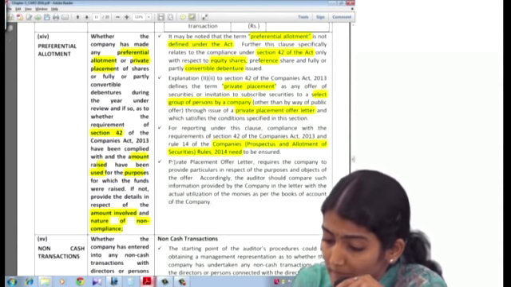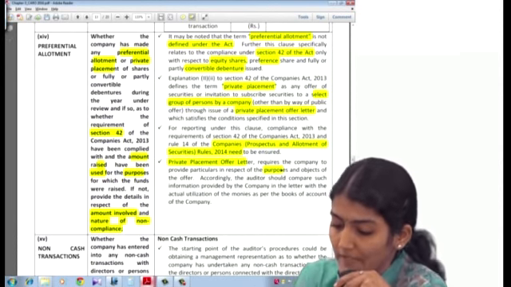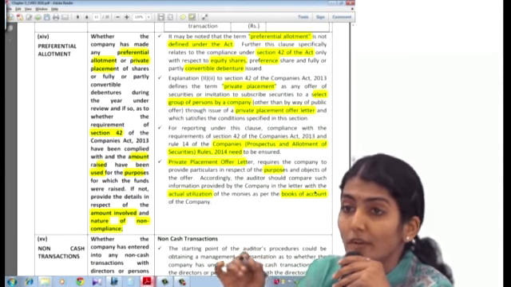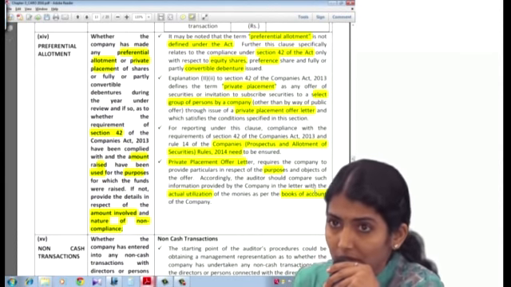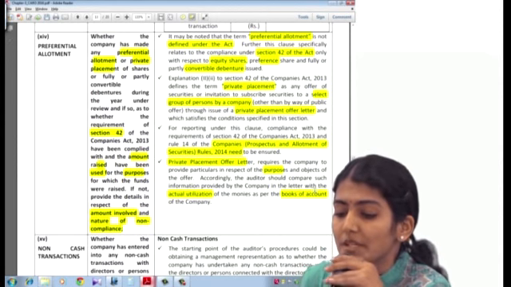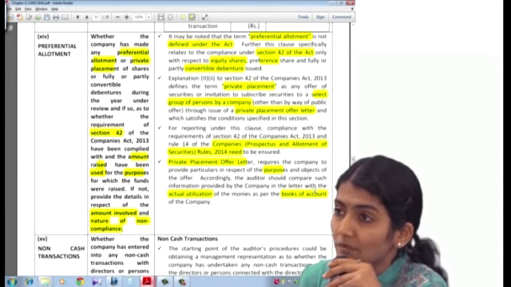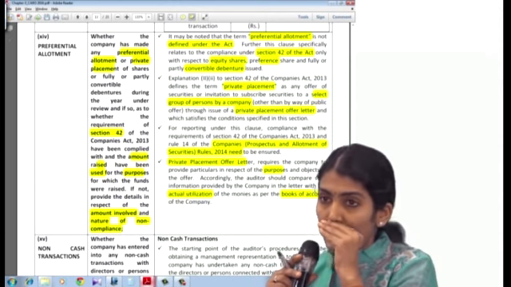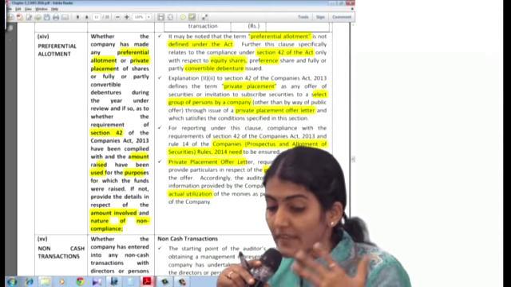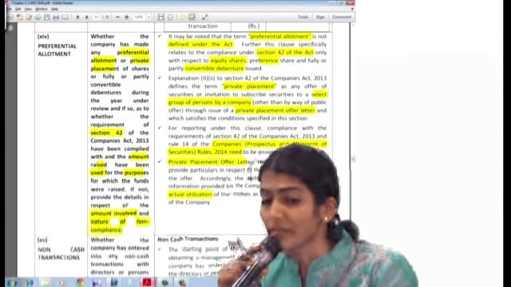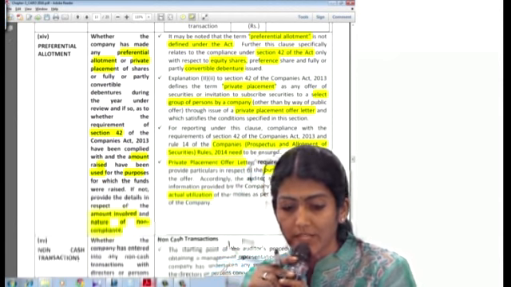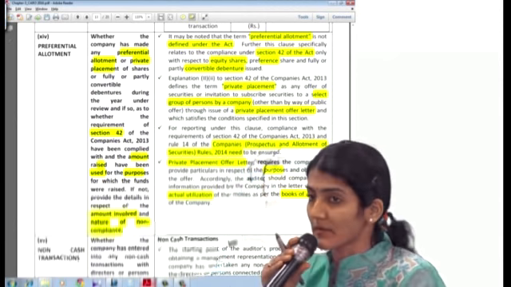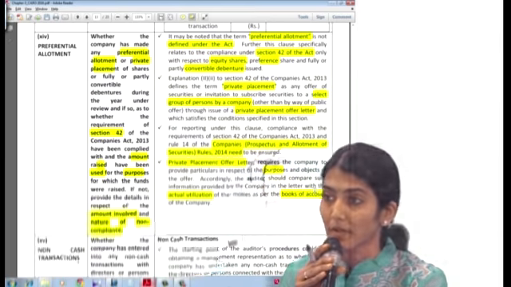So the private placement offer letter, the purpose would have been given. And you need to check the actual utilization from the books of account of the company. So proposed use, you will get it from the private placement offer letter, and the actual use you will get it from the books of account. Okay. So with that, we'll stop here for today. Tomorrow we'll complete the two clauses and then also start with Companies Act 2013.